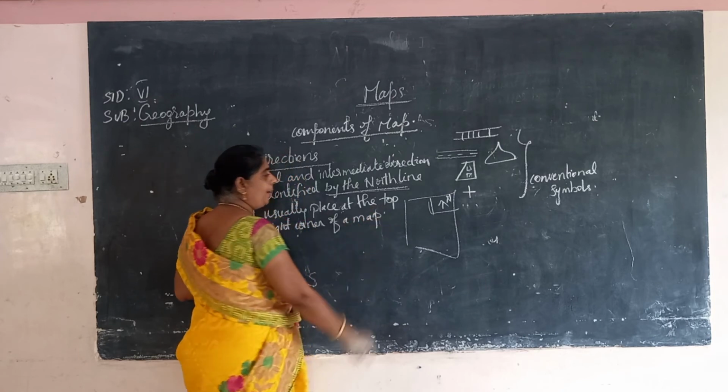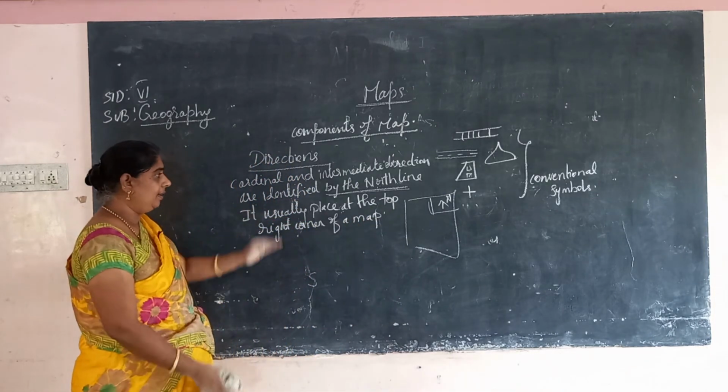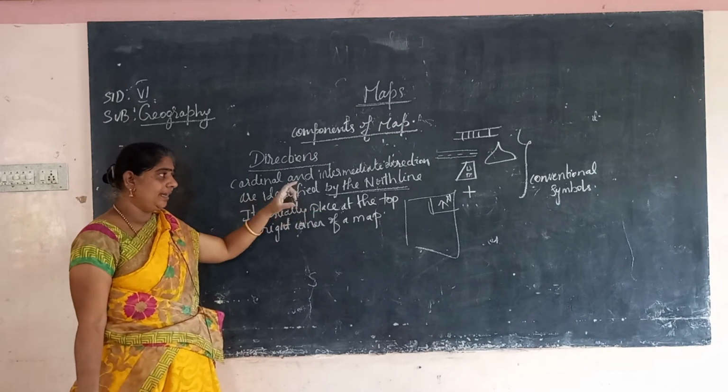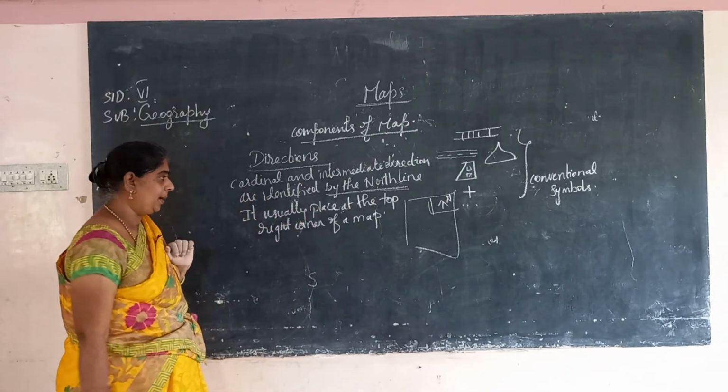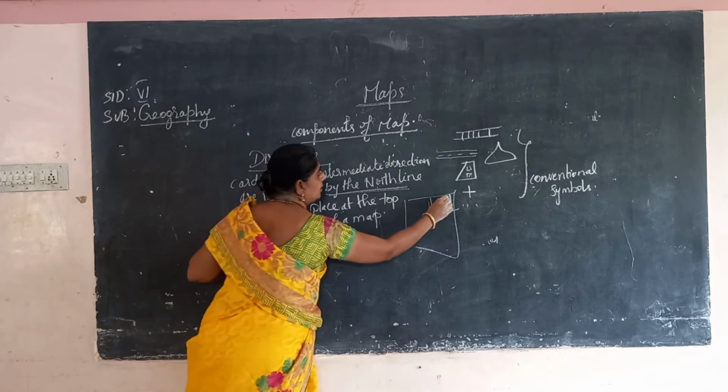On the right corner of the map, the letter N is marked. So the north arrow.